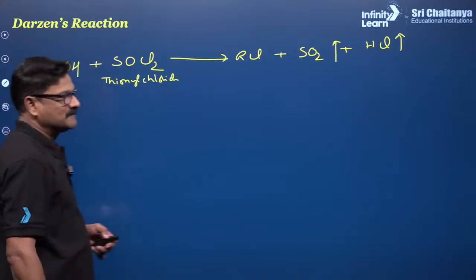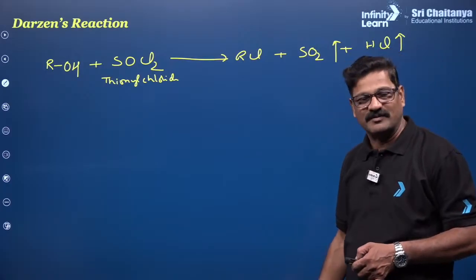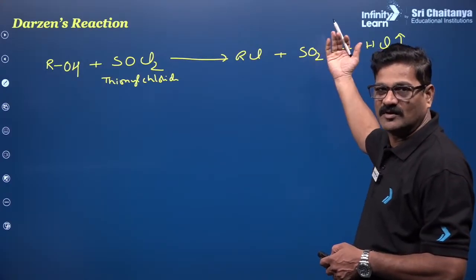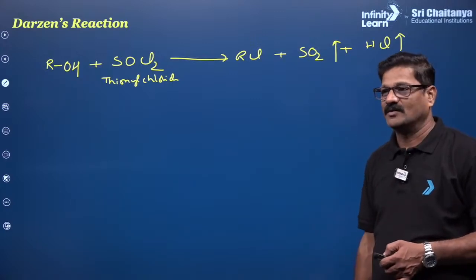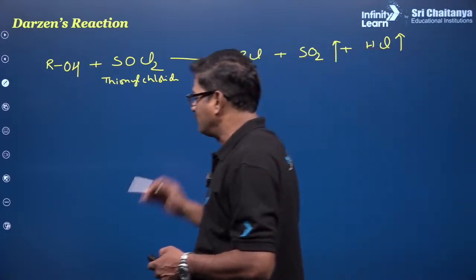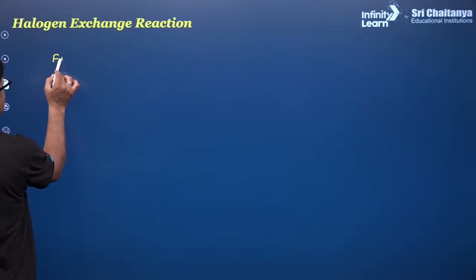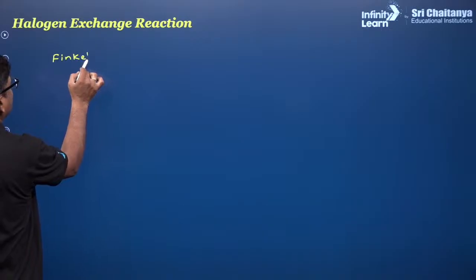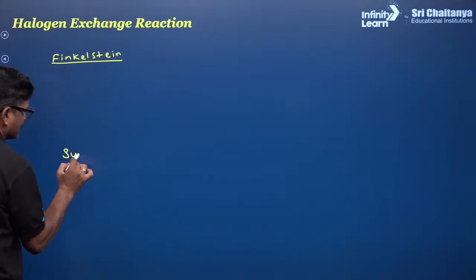This is alcohol. Best method of preparation of alkyl chloride from alcohols. Why? Because the products that are formed escape in the gaseous state. Okay, and you can also use pyridine as a solvent, and now halogen exchange reaction. You have two different types of halogen exchange reaction, Finkelstein reaction and Swarts reaction.